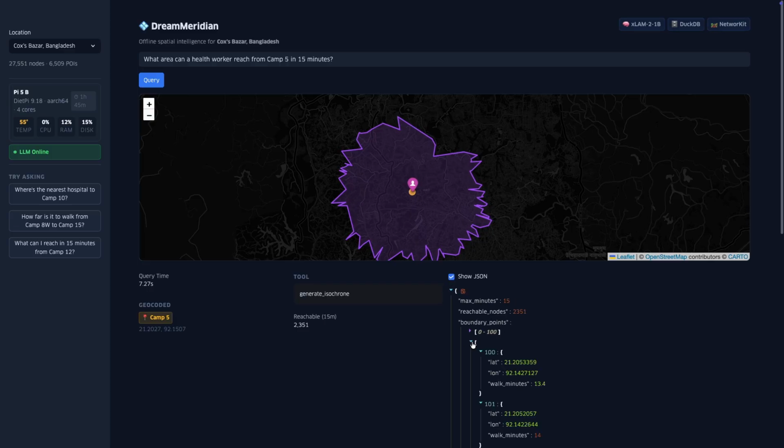That's the vision. Full stack geospatial AI on a credit card-sized computer solving real problems.